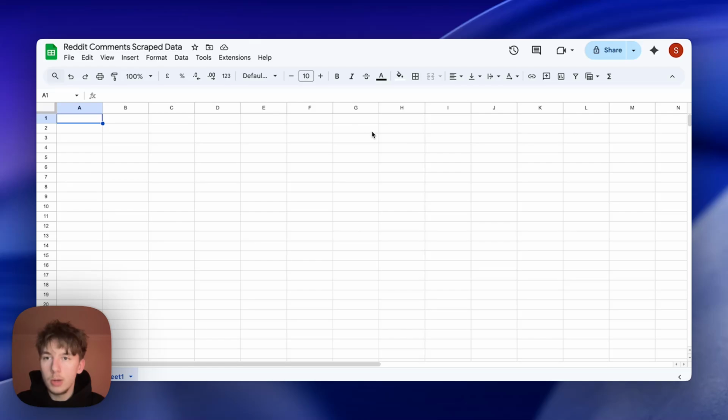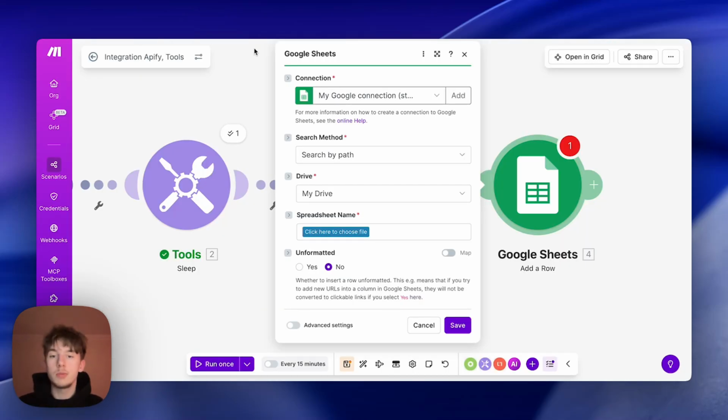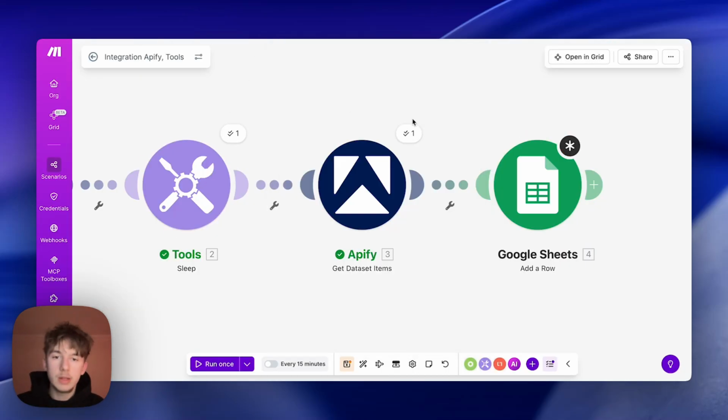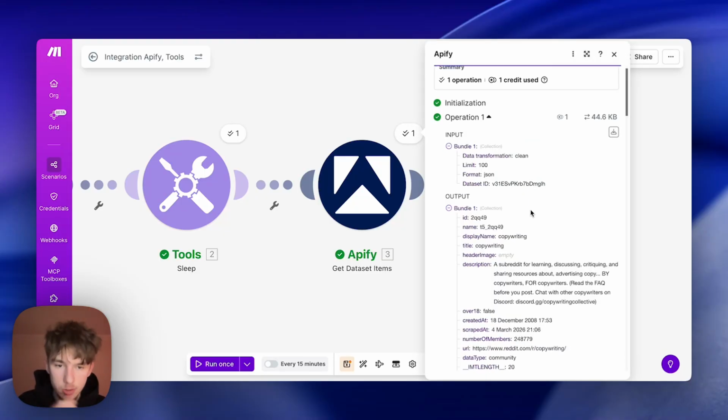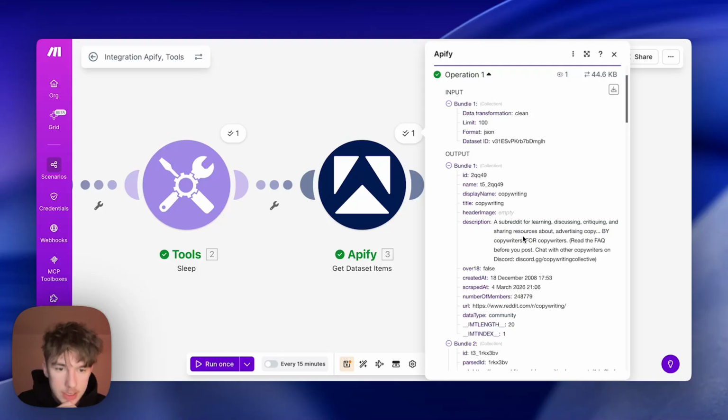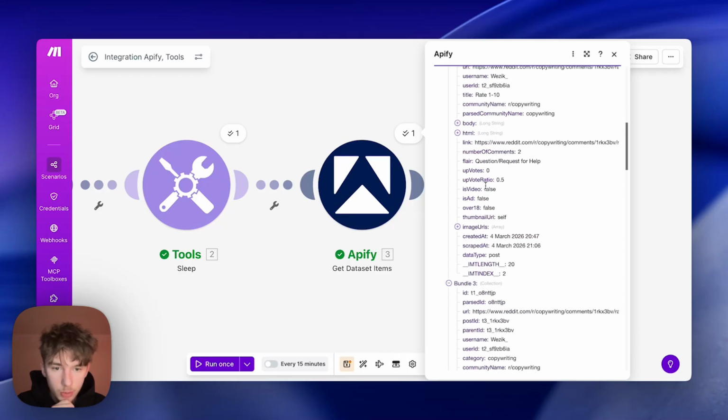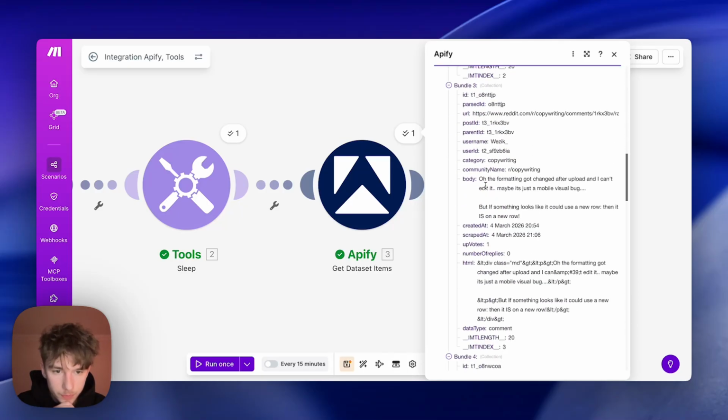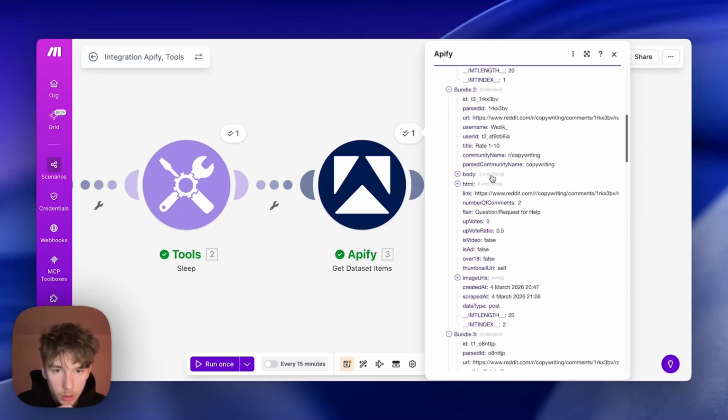And what we're going to do now is go back over to make.com and see the variables we're working with. One of them is definitely going to be the actual comment and what it consists of. So the content of it, description. There we go. So we can take note of all of this we want. For example, the description, the name of the user. If we scroll down, there we go, body. Yeah, body is what we're going to be looking for.